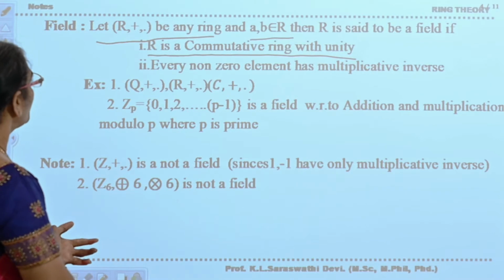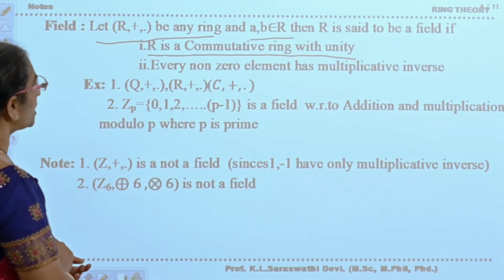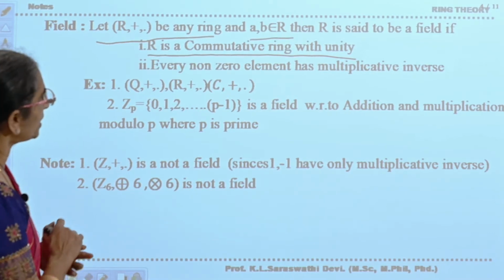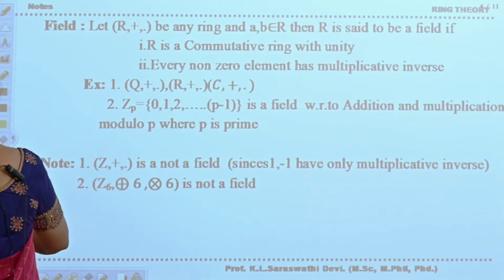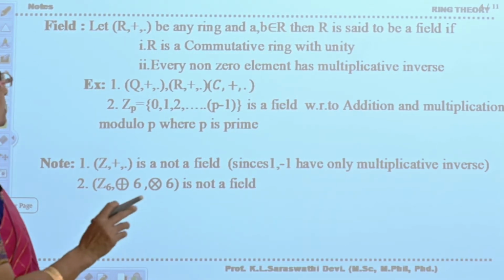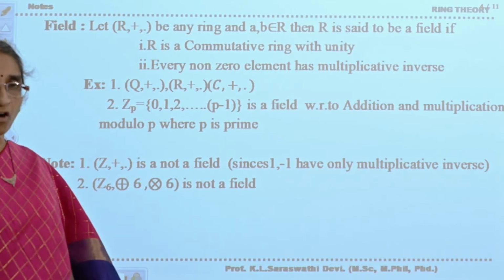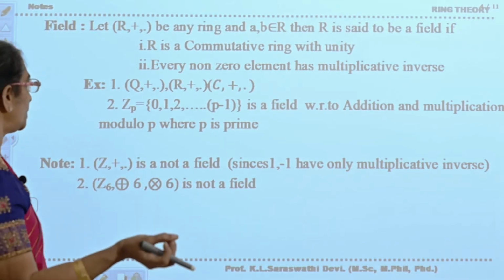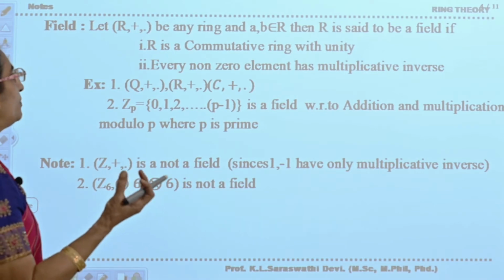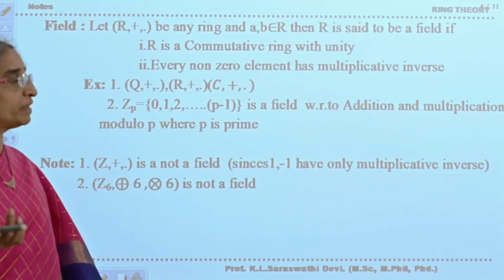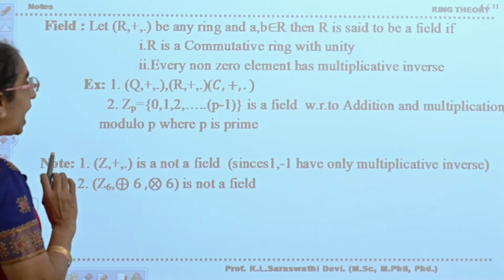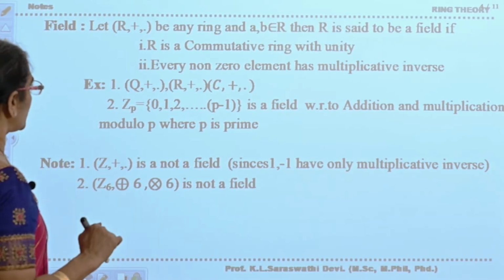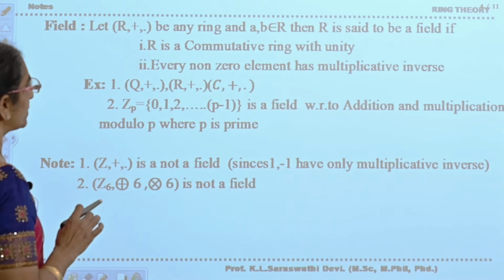Now see here. Let (R, +, ·) be any ring and a, b belong to R. Then R is said to be a field if R is a commutative ring with unity and every non-zero element has a multiplicative inverse. The examples given are (Q, +, ·), (R, +, ·), (C, +, ·). These are the examples; they are fields.